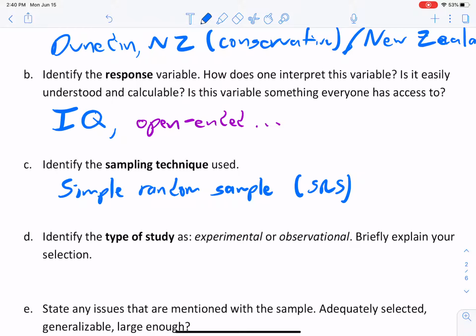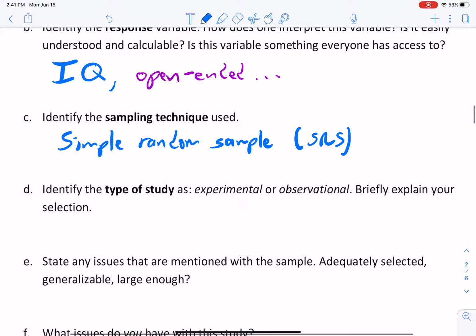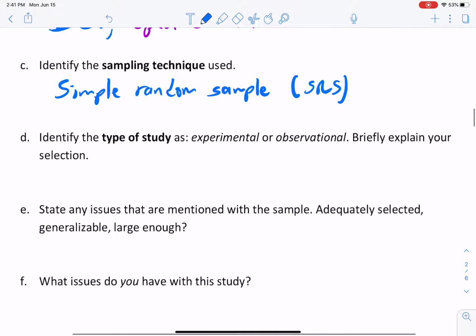If they divided it up into towns and then sampled whole towns and left out a couple of other towns, then we're looking more at a cluster situation. That's not what happened, though. We're looking at something that's a little bit more of a simple random situation, with that caveat being that they got almost everybody, so sampling might not be the most accurate way of describing that process of choosing.